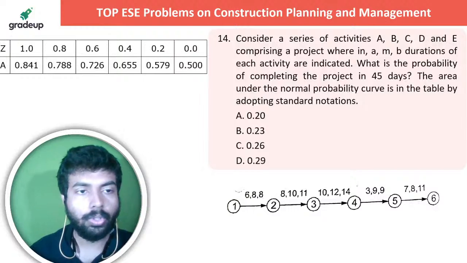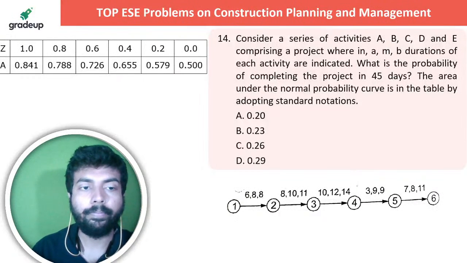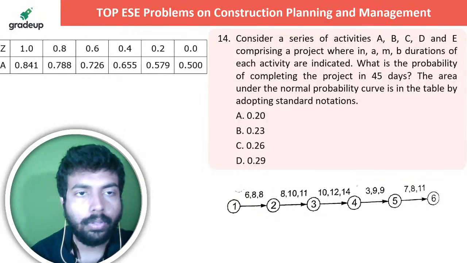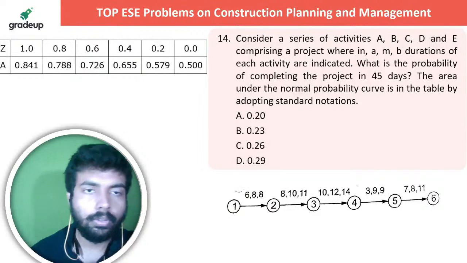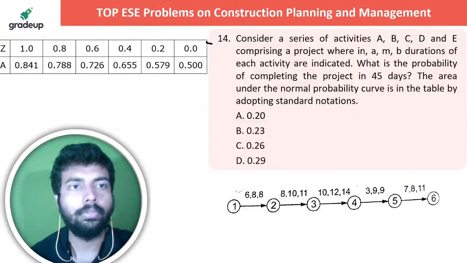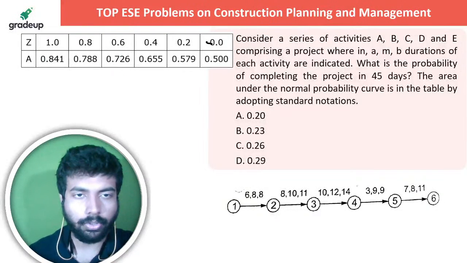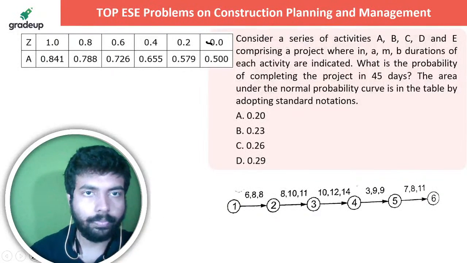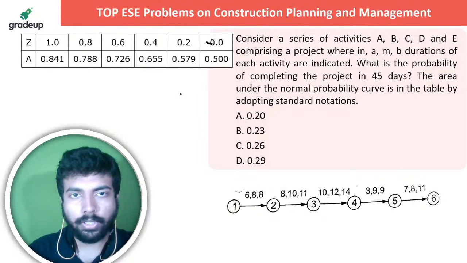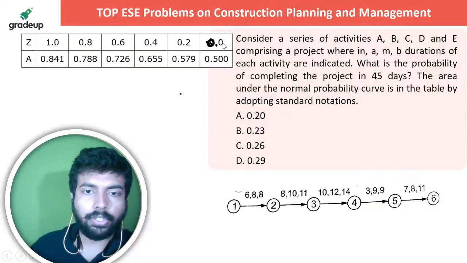I am shifting this a little over here so that you people can see it properly. Yeah, I think now you can see it actually. Let me know in the live chat section. This is 0, right? This is 0. So let me know in the live chat section what is the answer?